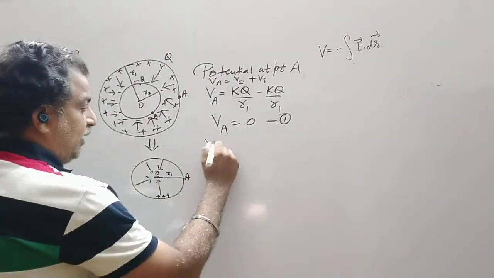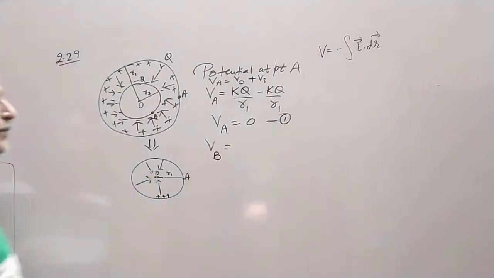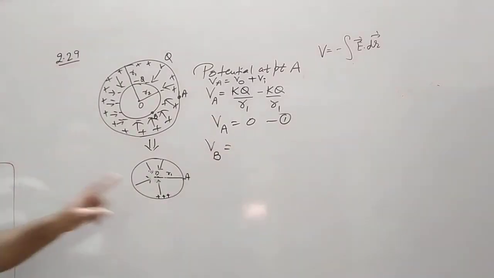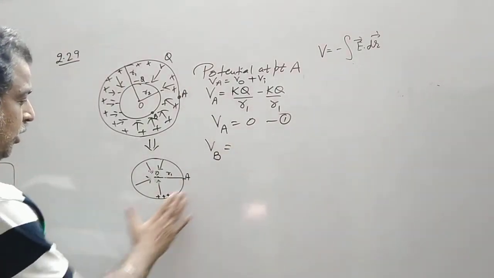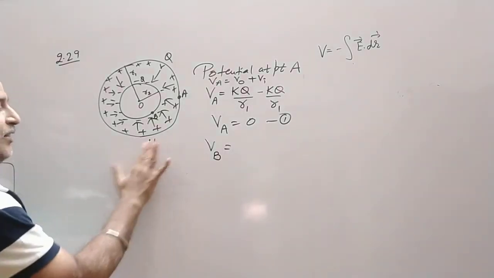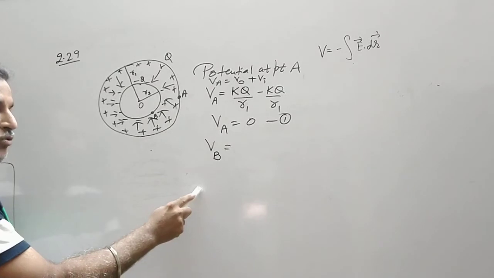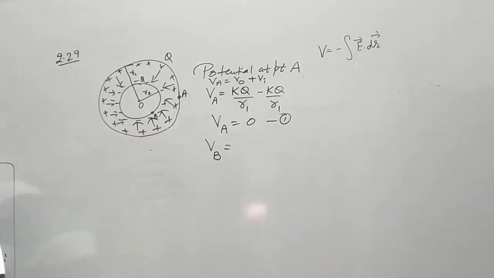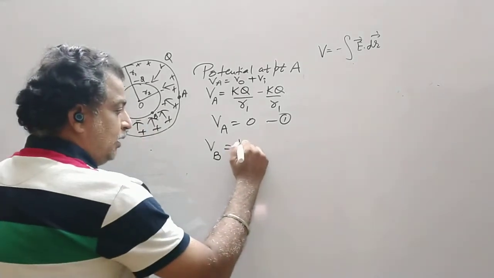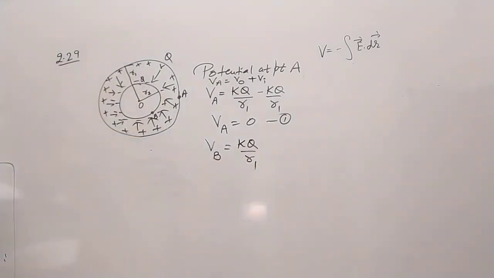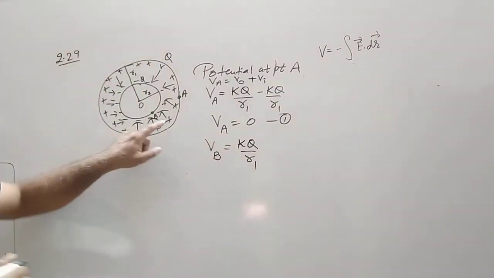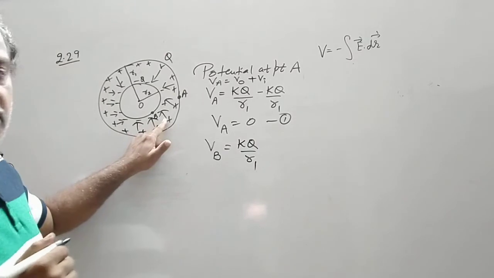Now let us find out the potential at B. So to find out the potential at point B, on the inner sphere, first I will bring a unit positive charge from infinity to this surface. So that becomes KQ upon R1. Then I go inside the inner sphere.